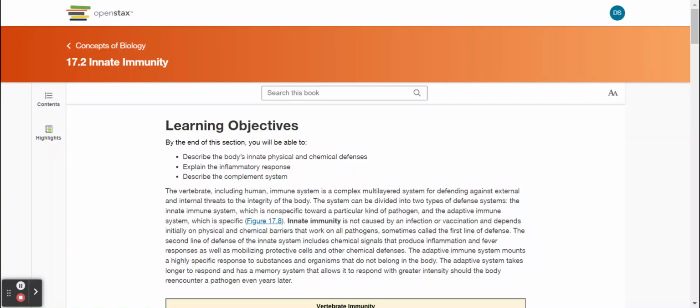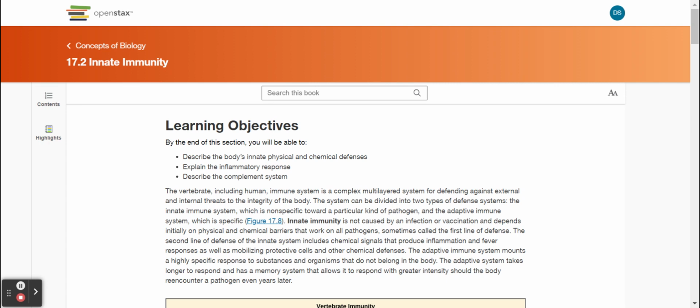Section 17.2 Innate Immunity. By the end of this section, you will be able to describe the body's innate physical and chemical defenses, explain the inflammatory response, and describe the complement system.